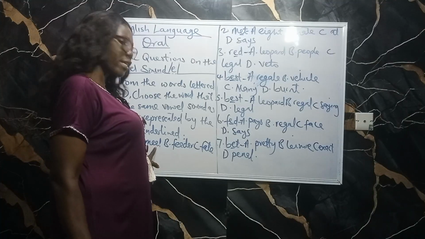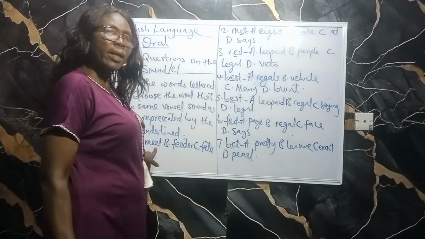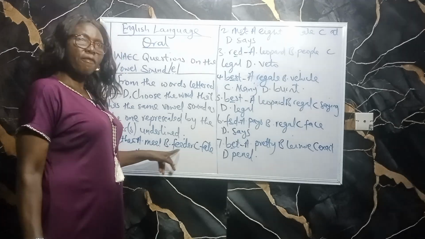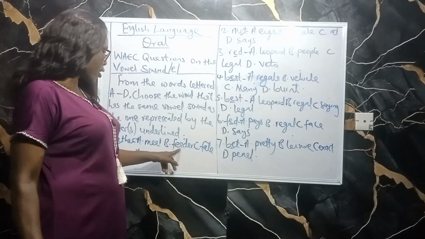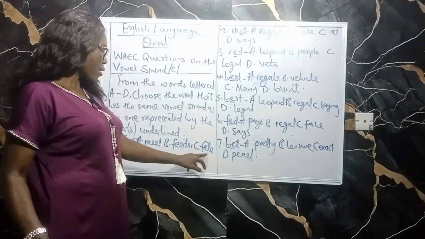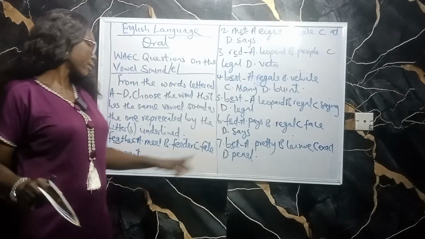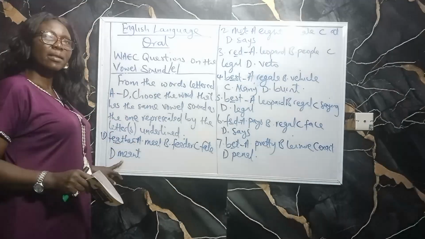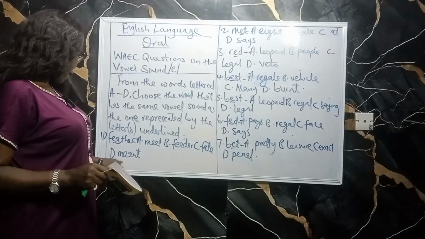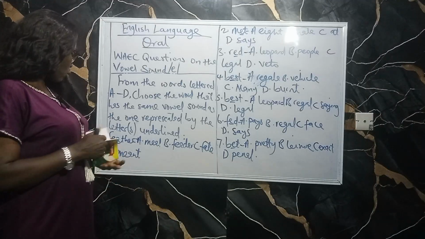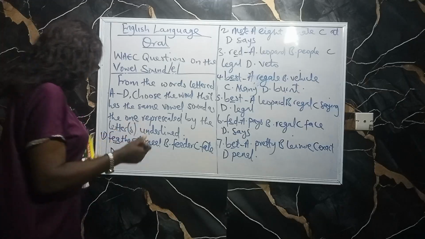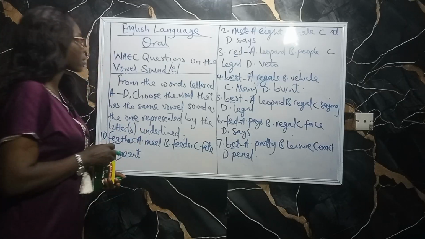The EA here is a long E sound. And B, feeder. The E is a long E sound. C, faith. A is a diphthong. And then meant. We have an E sound here. So the right answer here is meant.